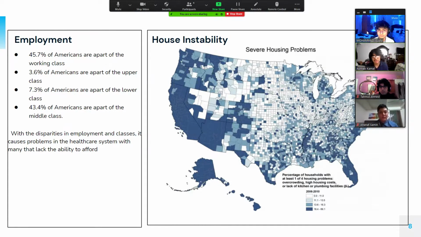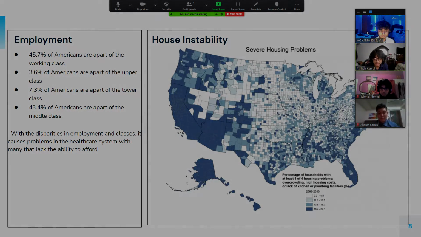Employment in the U.S. varies. 45.7% of all Americans are part of the working class. 3.6% of Americans are part of the upper class. 7.3% of Americans are part of the lower class. And 43.4% of people are part of the middle class. With disparities in employment in classes, it causes many problems in the healthcare system, with many people lacking the ability to afford care. And through the diagram as followed, we can see that many people struggle to pay for their housing and have trouble with crowding, plumbing, lack of kitchen, and etc.